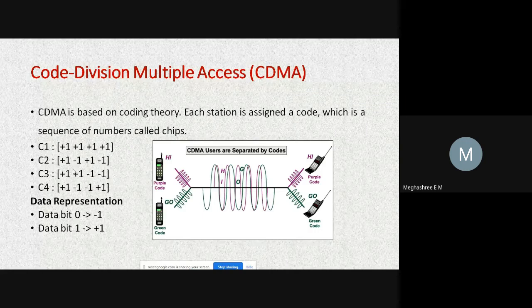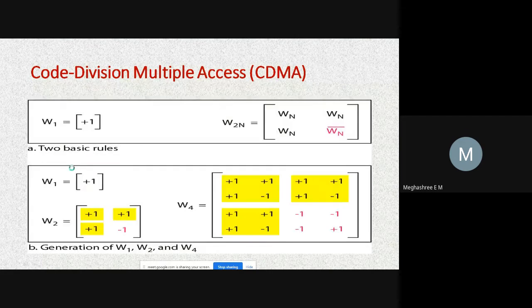In this way, the code will be assigned to each of the stations which are sharing the same communication channel. Now we'll see how to generate this sequence of numbers, or the chips, for each station. That is given by the Walsh table. The name given for this is Walsh, W-A-L-S-H. Let's see how it works.